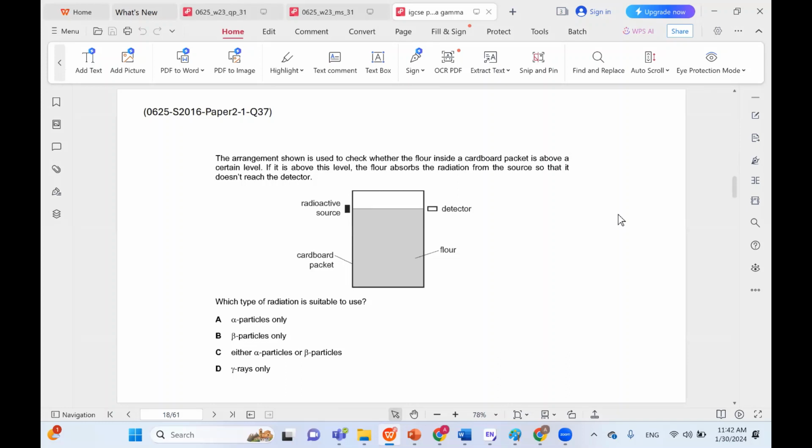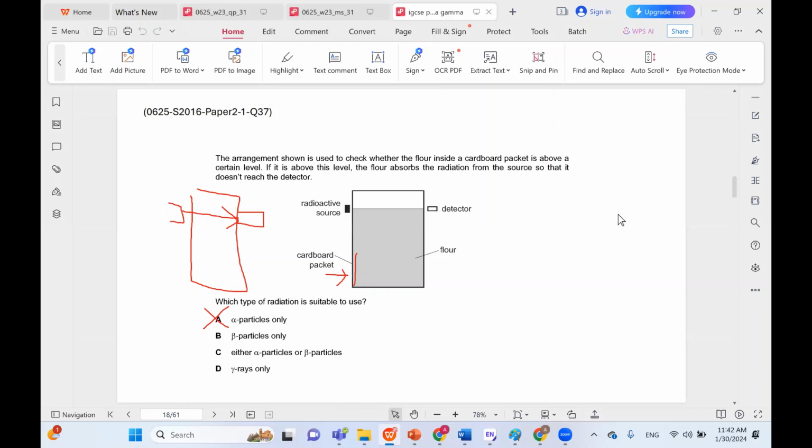So in general, the radiation from the source is expected to reach the detector. So we want something that in general can pass through the cardboard packet. So alpha wouldn't work here. Why would it not work? Because alpha would not be able to pass through the first layer, the cardboard packet. Alpha cannot pass through cardboard to begin with, so it does not work in this case.